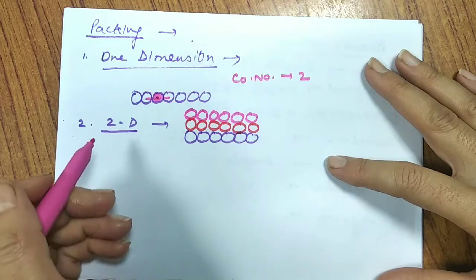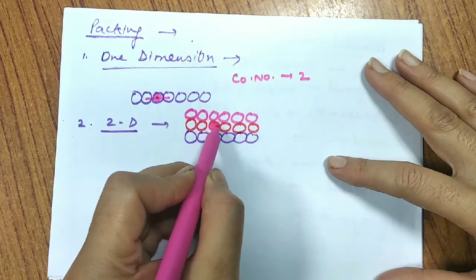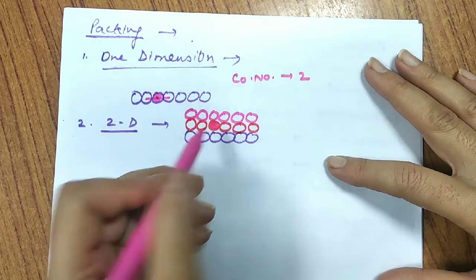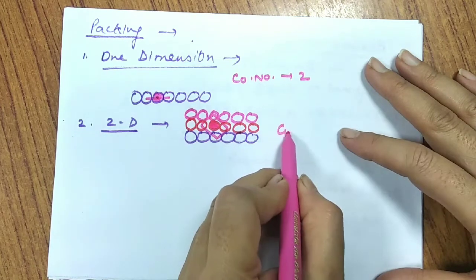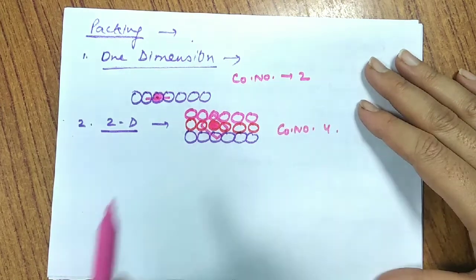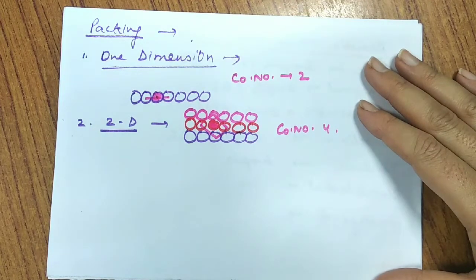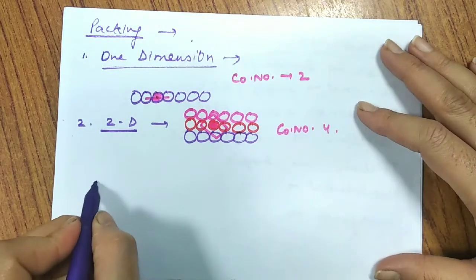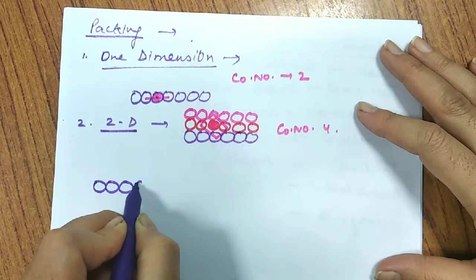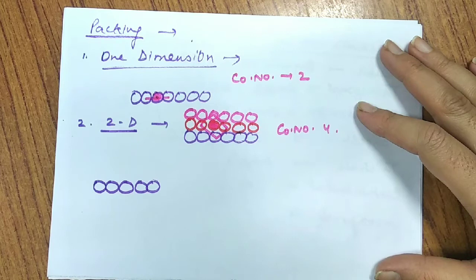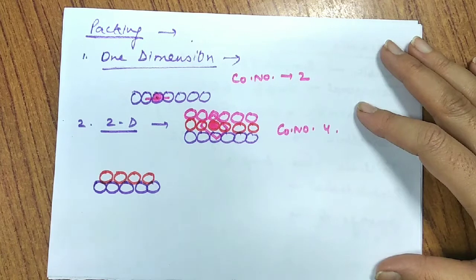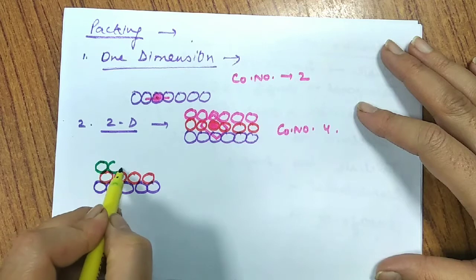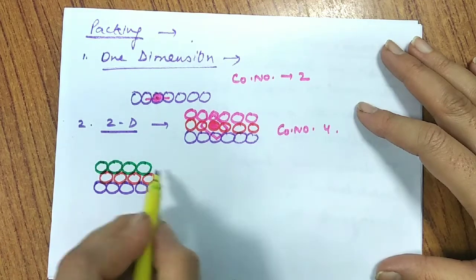When I talk about the coordination number for this case, if I take any constituent particle in between, I see that it is in contact with 4 spheres, so the coordination number for this sphere is 4. Similarly, there is one more possibility for 2 dimension packing, like when we place billiard balls one above the other. One layer, and the second layer not above the first layer, rather on the gaps or the voids of the first layer, the way eggs are stacked in egg trays, on the gaps of the first.